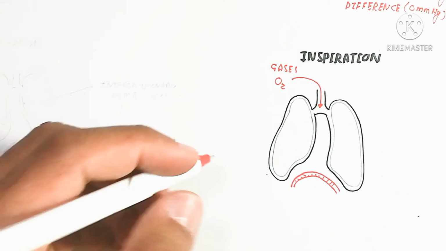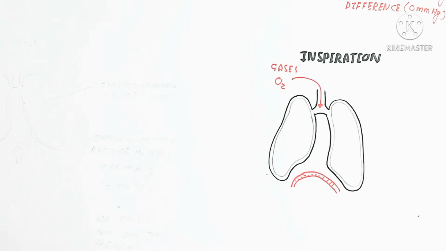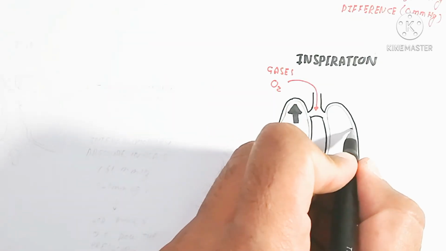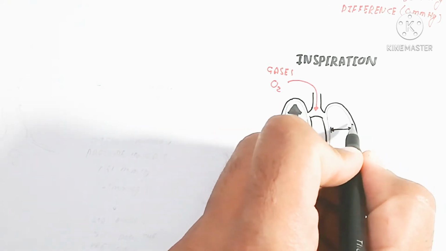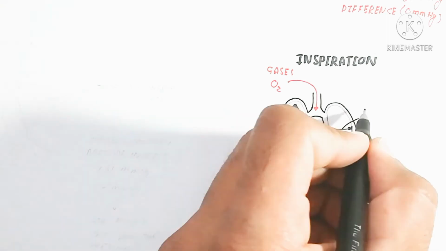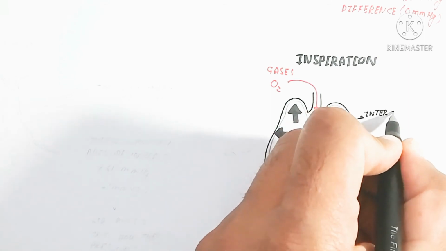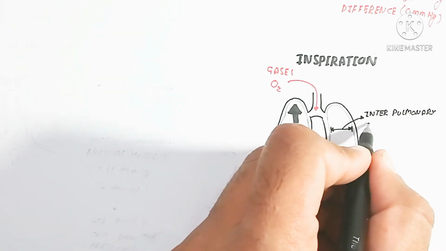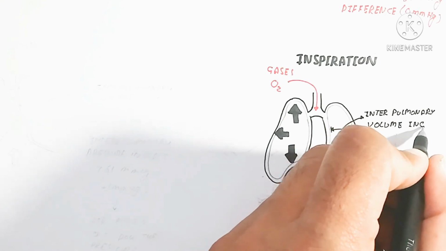Because the intrapulmonary volume increases, and the increase in intrapulmonary volume decreases the intrapulmonary pressure. So when the pressure decreases to 759 millimeters of mercury, the negative 1 millimeter of mercury will be responsible for the movement of gases into the lungs.